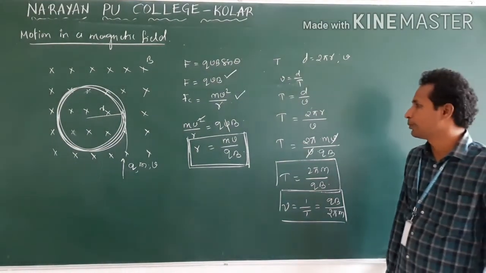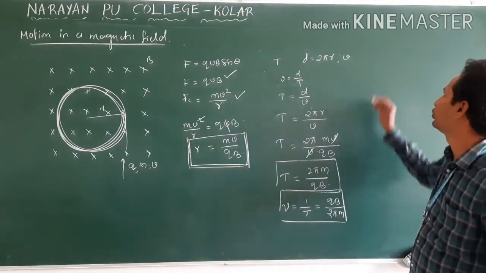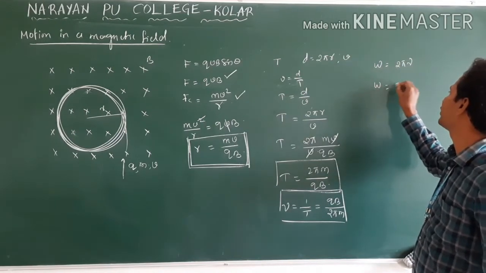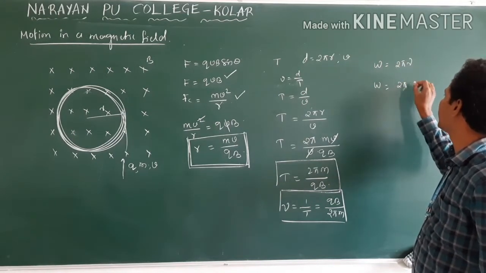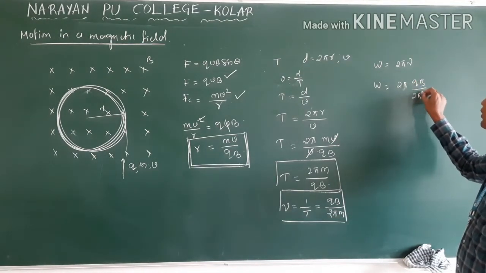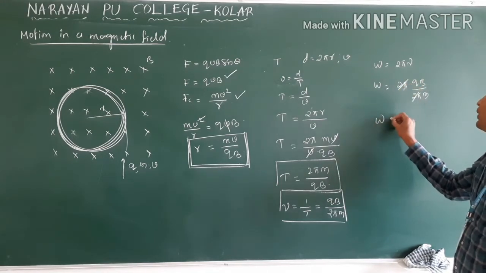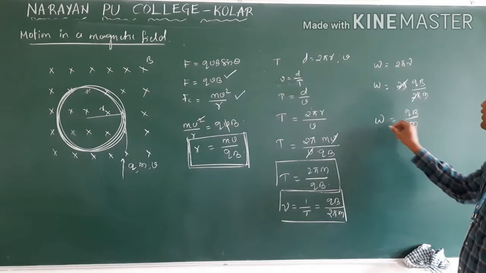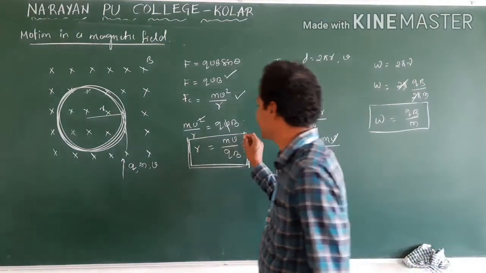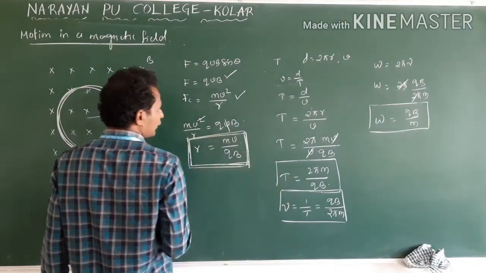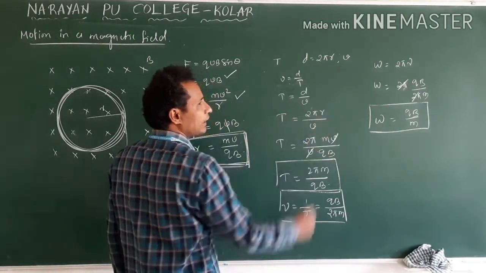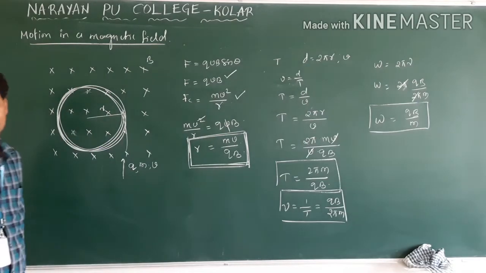Now, what is the relation between omega and t, or omega and nu? Omega is angular frequency. This is 2 pi nu. Omega is equal to 2 pi into the frequency value, qB by 2 pi m. 2 pi cancel. Omega is equal to qB by m. This is another formula. If you know the radius, we can obtain the time period, frequency and angular frequency. Clear?